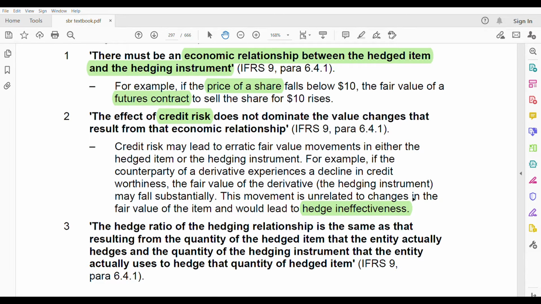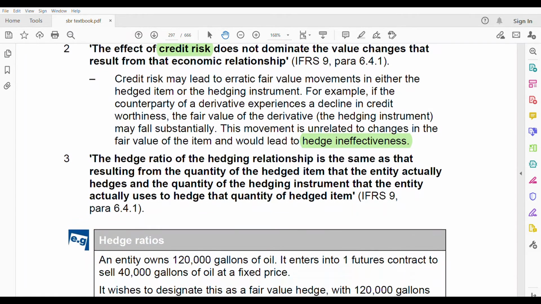So credit risk is not the dominating factor. Next, third one. The hedge ratio of the hedging relationship is the same as that resulting from the quantity of the hedged item that the entity actually hedges and the quantity of the hedging instrument that the entity actually uses to hedge that quantity of hedged item.